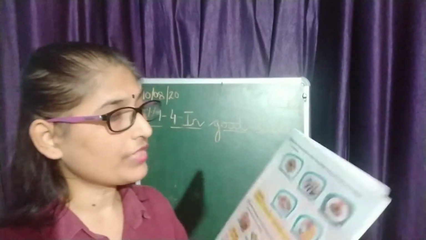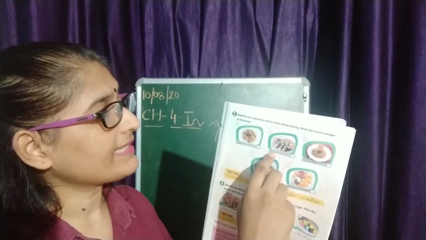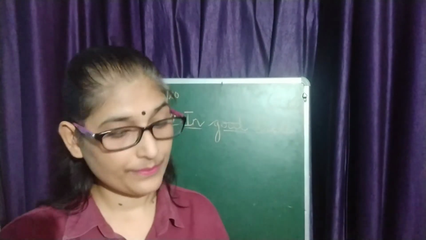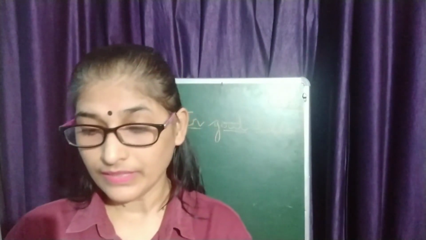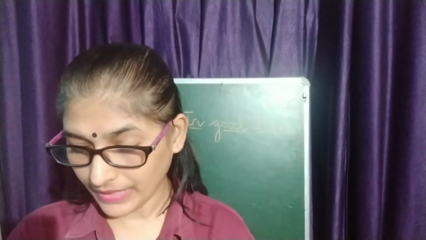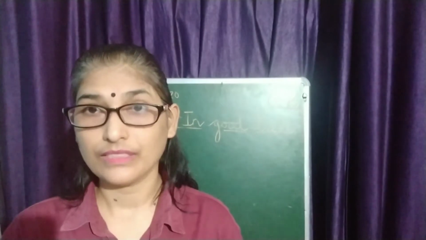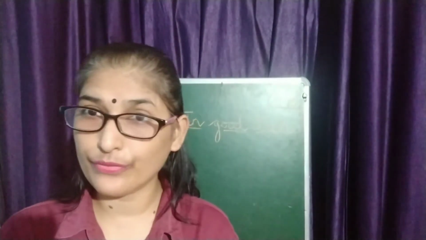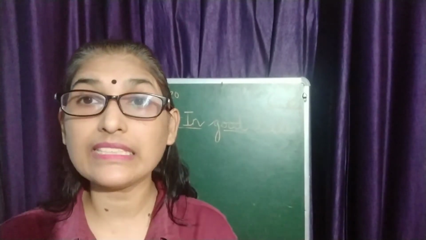The second one is sushi. Can you see? Second one is sushi. Which one is this now? Sushi. This is Japanese. Sushi, this is your Japanese item. Okay, Japanese food. Alright. Now let's see the third one.